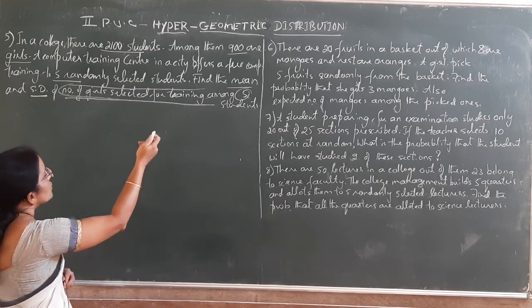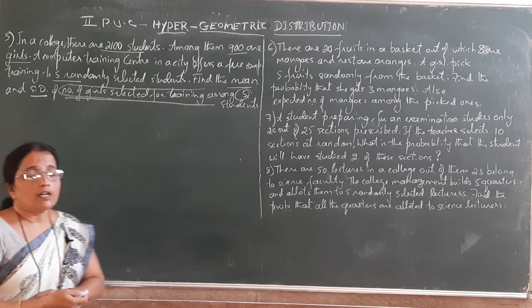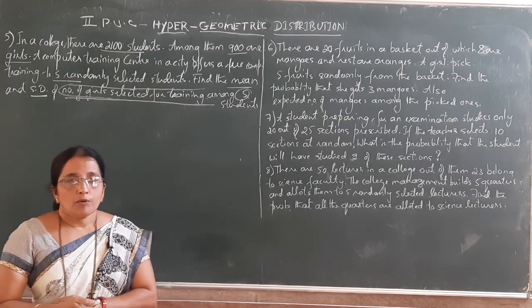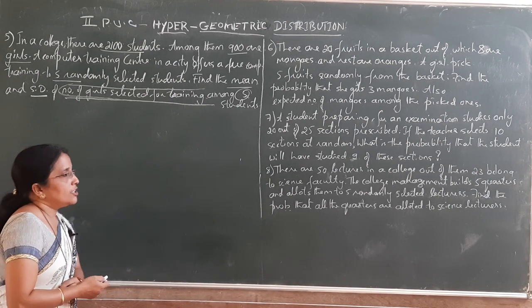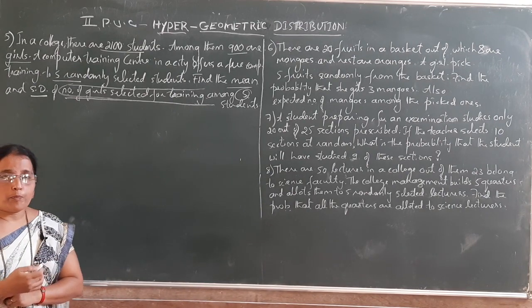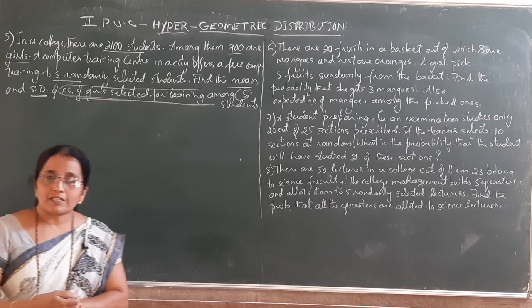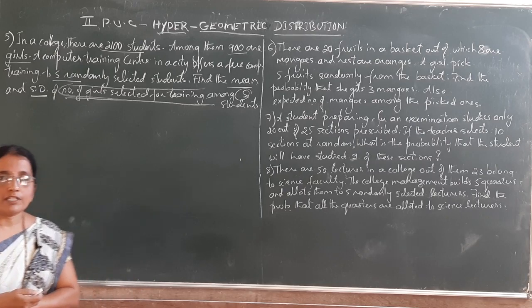Then among those 5 students, we are going to study about the number of girls. So here the group of girls, we can say, possess the characteristic, and usually if a group possesses the characteristic, then the units in that group are considered as A in a hypergeometric distribution.